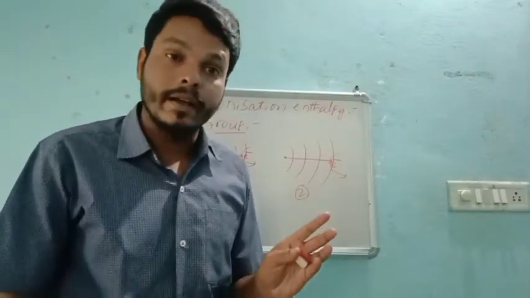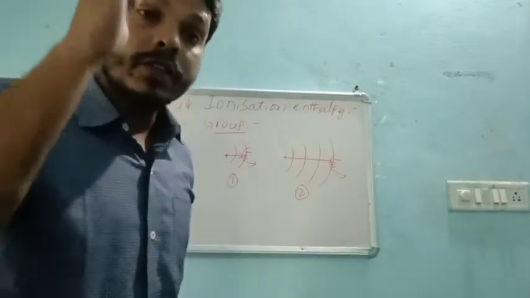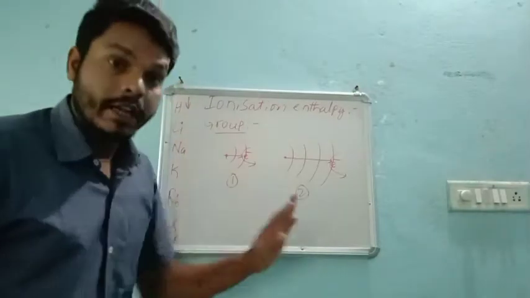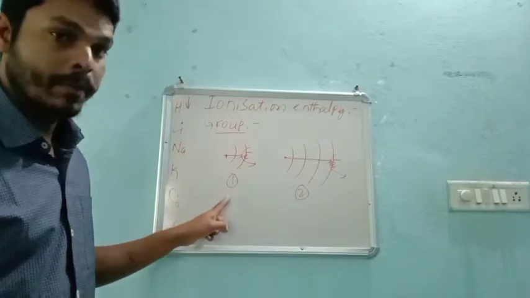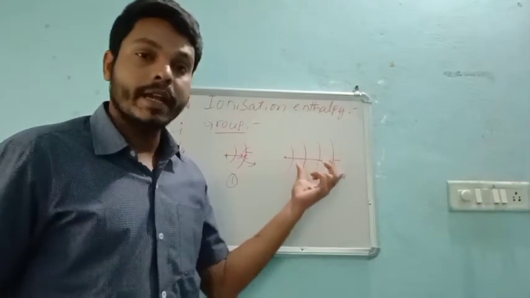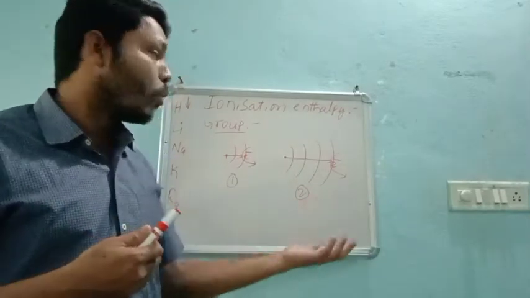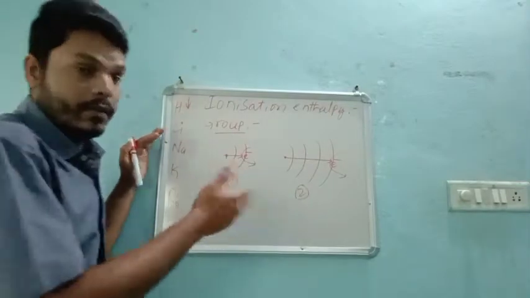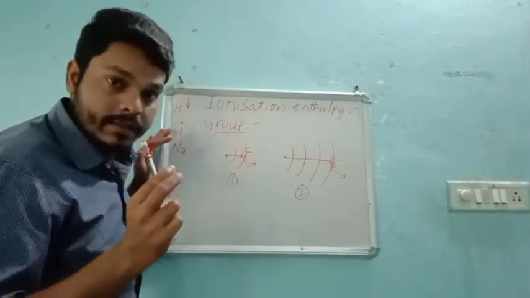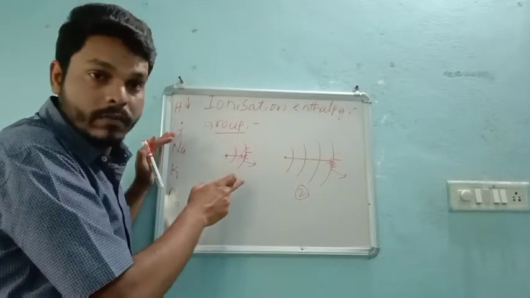So this is the trend. As the atomic radius increases, what happens to ionization energy? It decreases. See, the atomic radius is less in the first example, but in the second example the atomic radius is large. If the atomic radius is less, we require more energy.